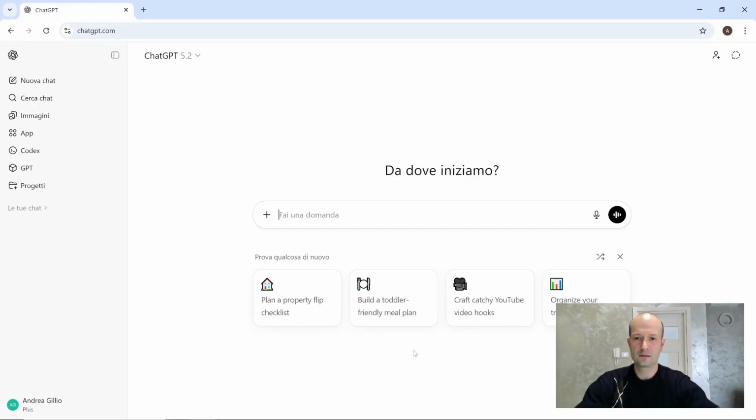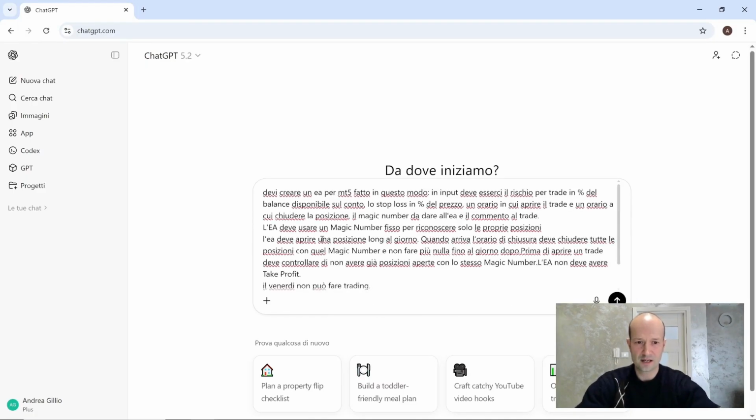For years, they've told you that programming is the barrier. Today, we're testing the promise of artificial intelligence. Write a prompt and get an expert advisor, ready to use. Let's see if it's true. All right, we're on chat. Let's enter our text to create the expert advisor. I've already written the text myself so as not to waste time in this video. So let's paste it in and see what I wrote.